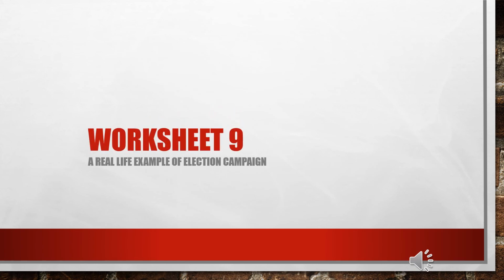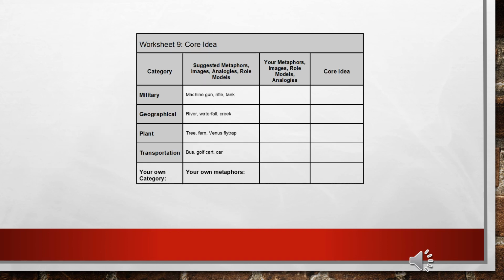Let's look at Worksheet 9 with a real-life example of an election campaign. This is what Worksheet 9 looks like, except for the fact that several lines have been cut to make it fit this presentation format. In column 3, right of center, you can list metaphors, images, role models, and analogies. In column 4, core idea, to the extreme right, is where you list the core ideas. The bottom line provides space to develop different categories from what are listed here.